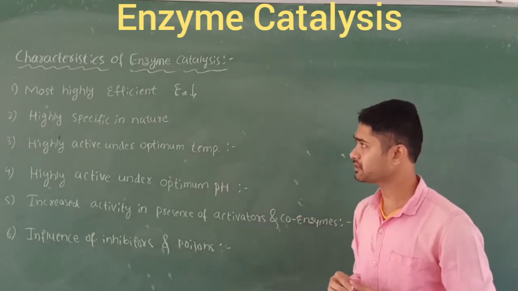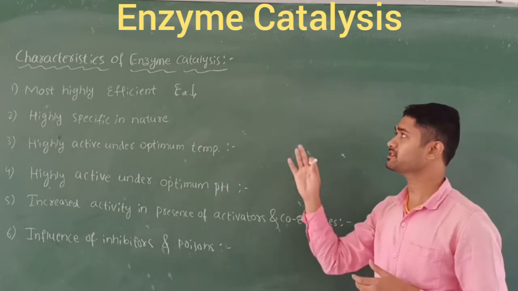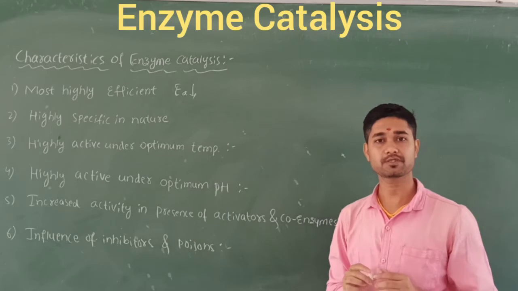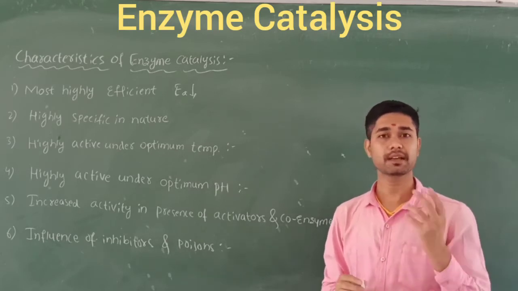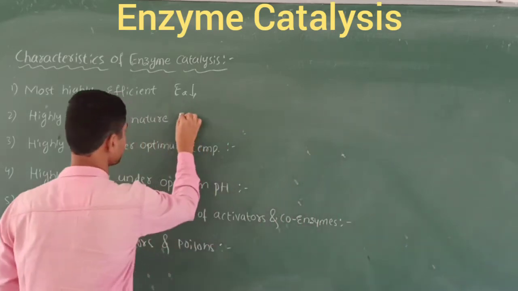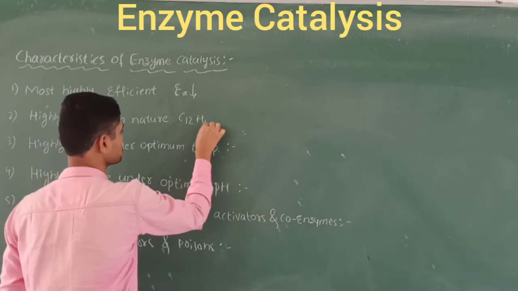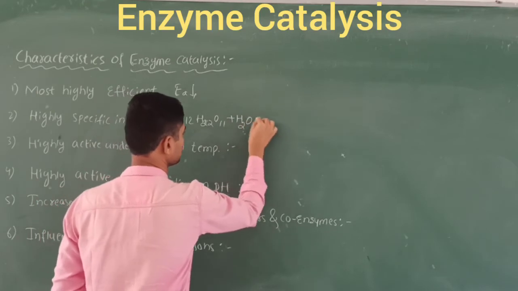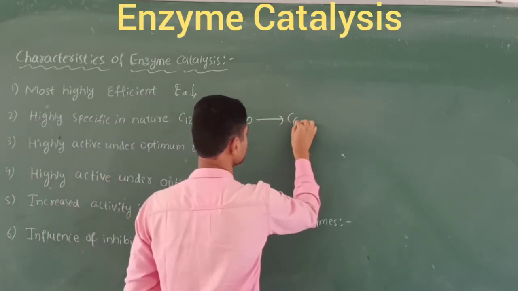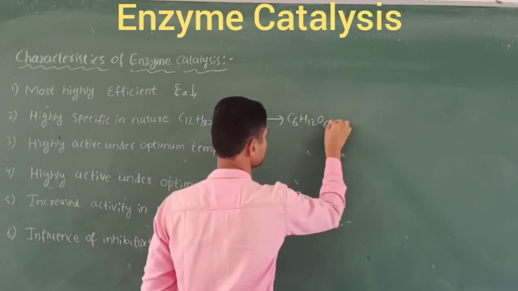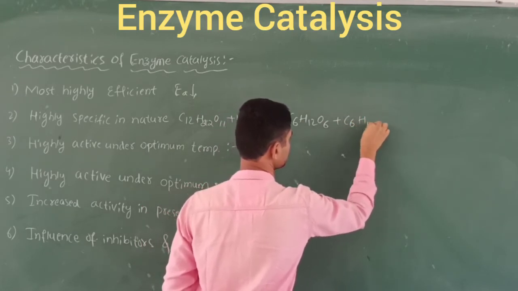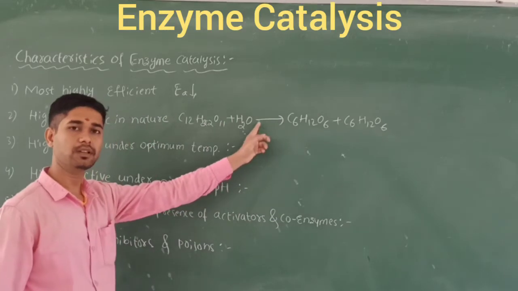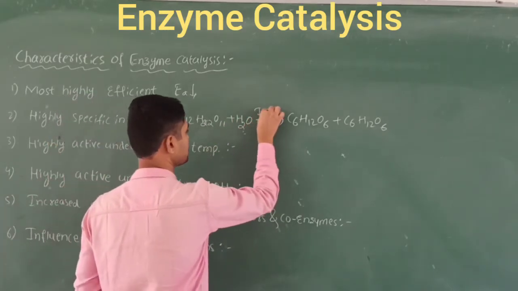The second one is that they are highly specific in nature. Enzyme catalysts are highly specific. Let's take an example: invertase in the hydrolysis of cane sugar. When you convert cane sugar, C12H22O11, in the presence of water, it is converted into C6H12O6 plus C6H12O6. Here we use only the enzyme called invertase.